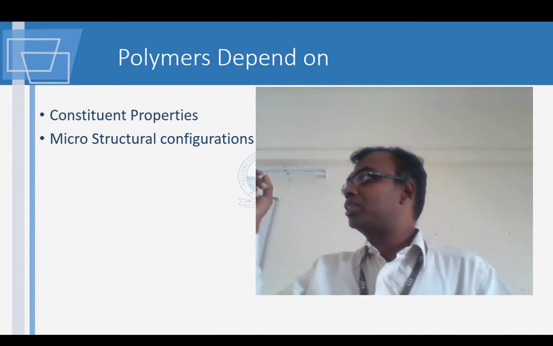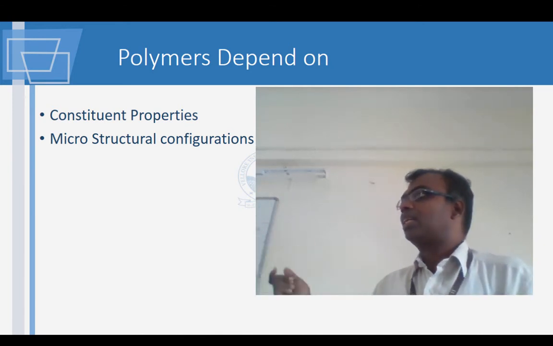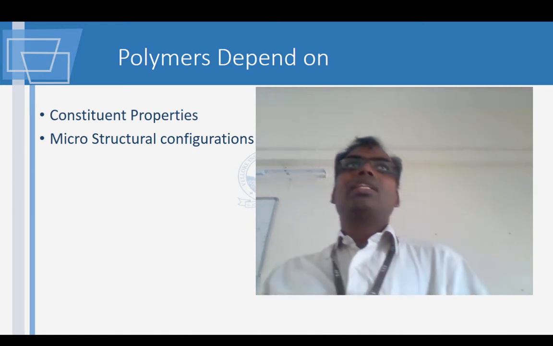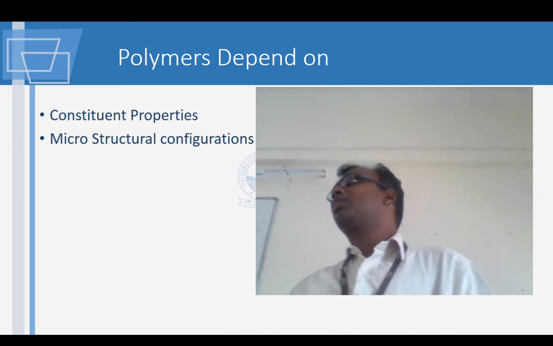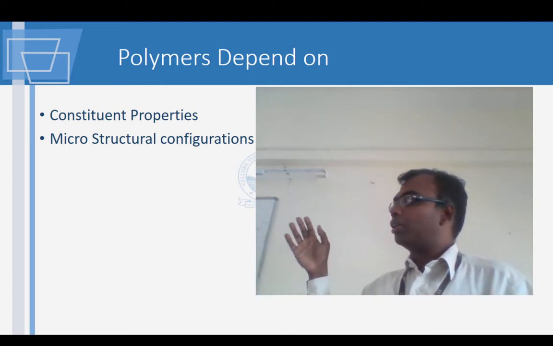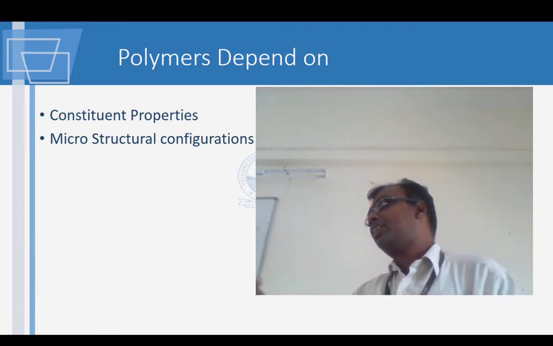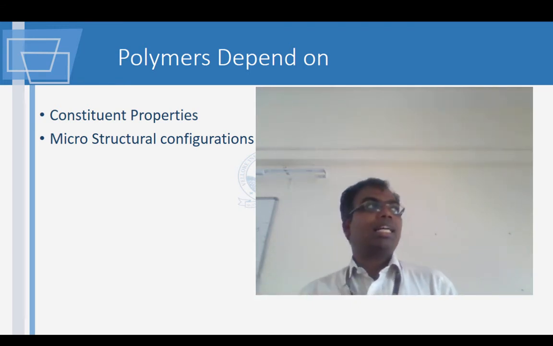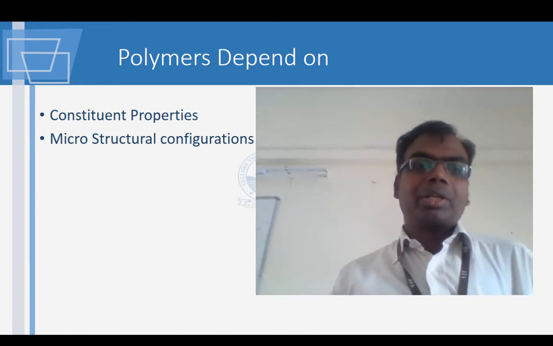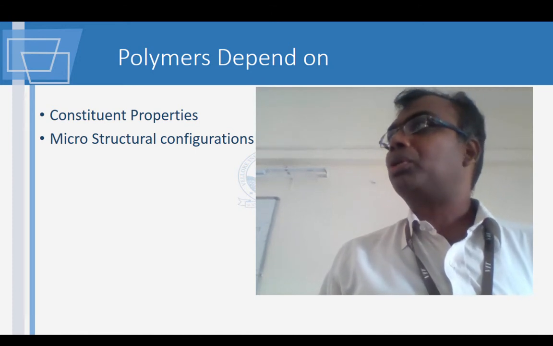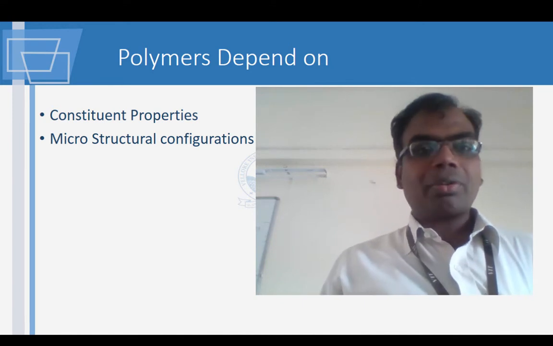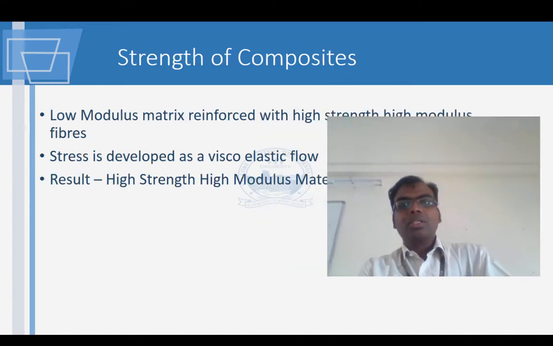Even on the scale of the atom, there is an attraction between these materials which makes a very big difference. Some materials will be like an impurity which causes the atoms to repel each other or go away from each other, and thereby reduces the strength. So this is what we mean by the microstructural configuration. These are all parameters which are going to determine the overall performance of the material.